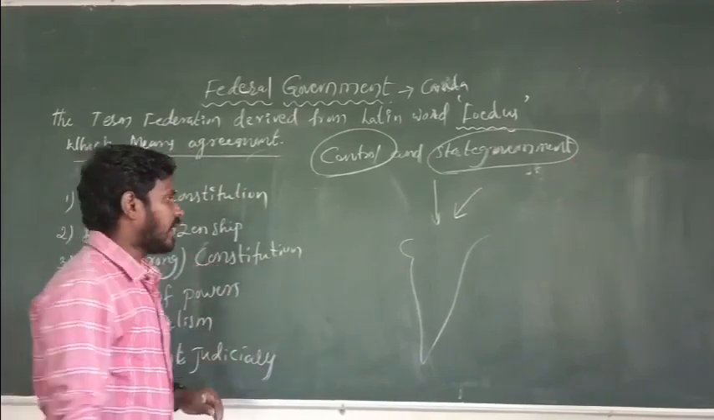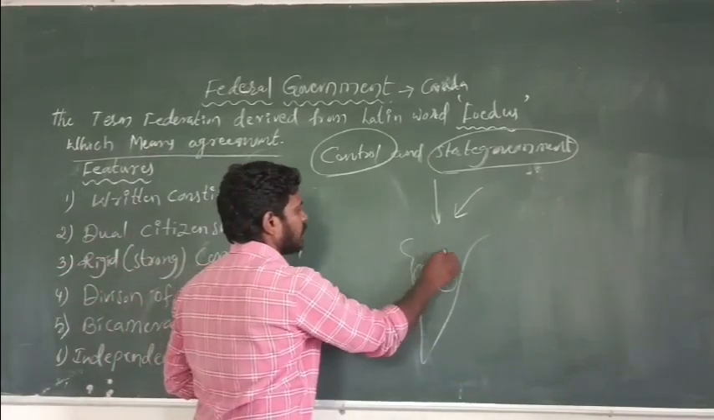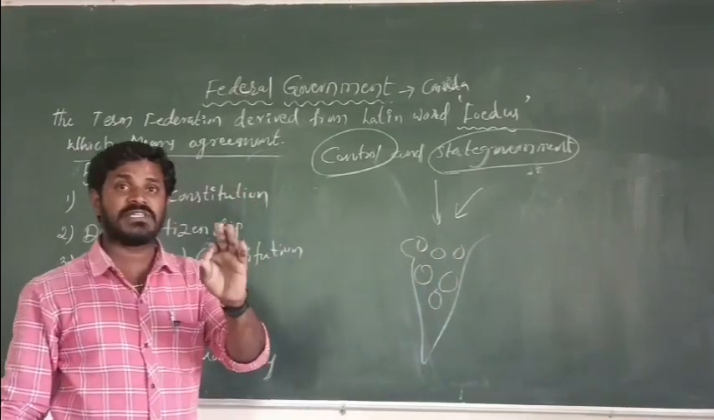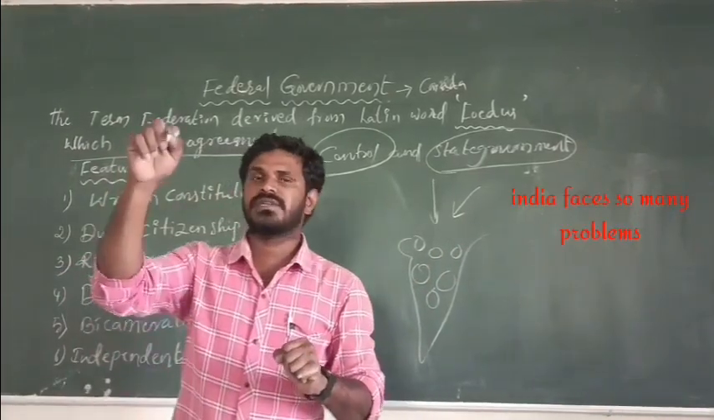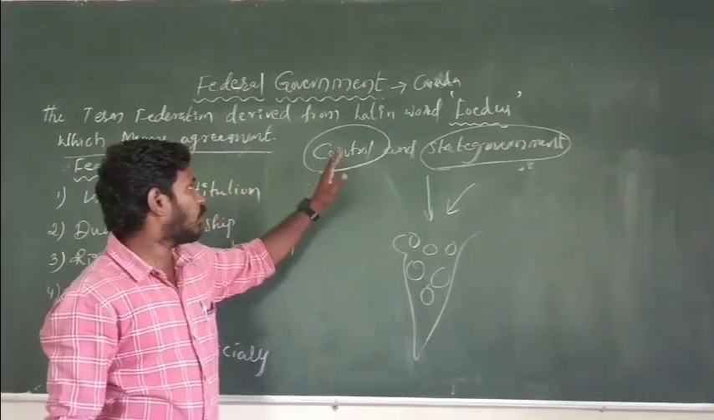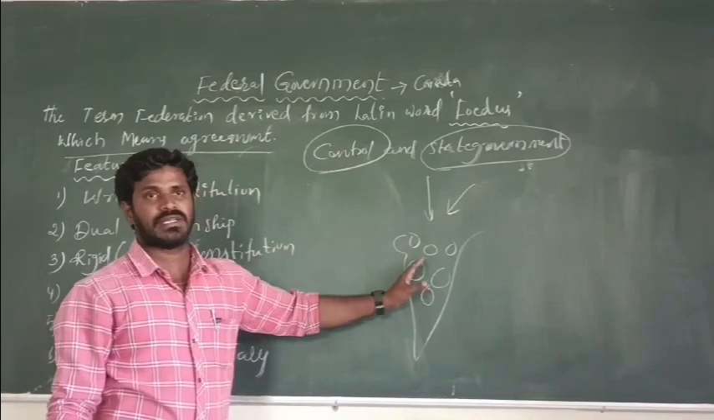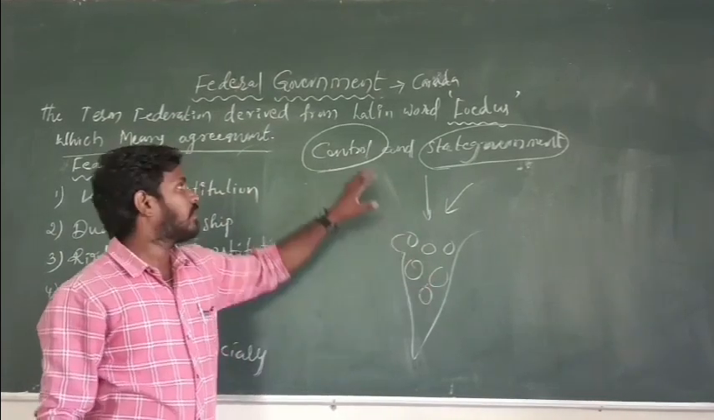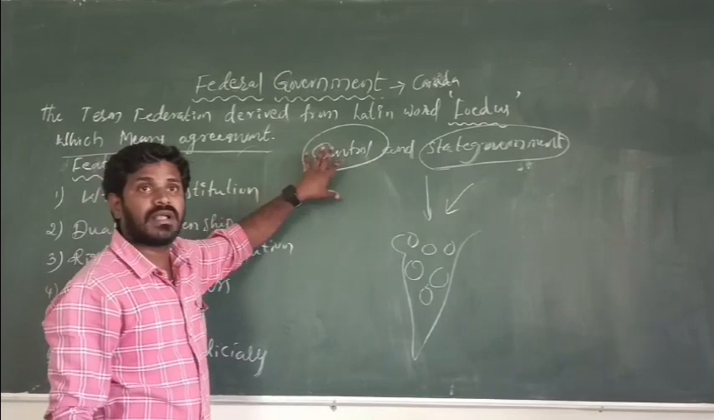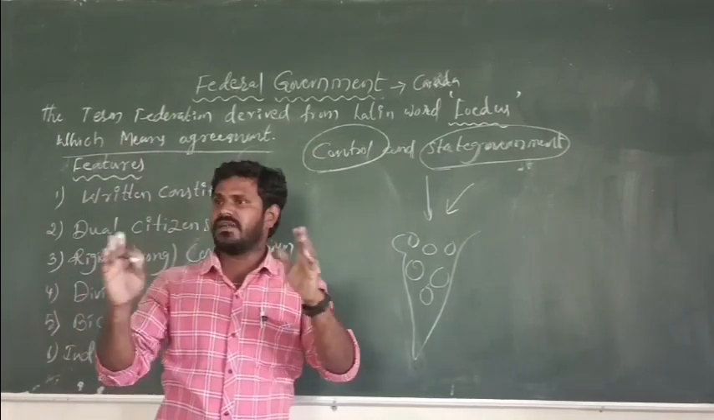Right? In our India, there are so many floods in some places. At that time India faces many problems. Those problems are called an emergency situation. At that time the central government controls those areas or states, which is called a unitary government. When there is no emergency,